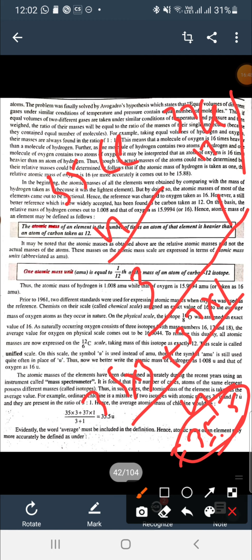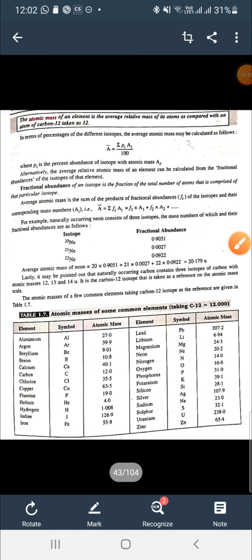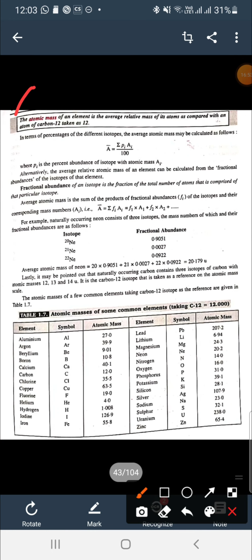So that's all for today. You can see here the definition. Atomic mass of any element is the average relative mass of atoms as compared with an atom of carbon 12. So this is the definition. This is all for today.